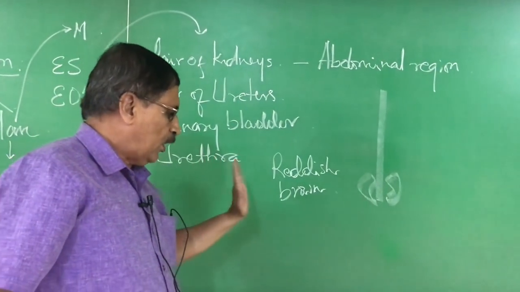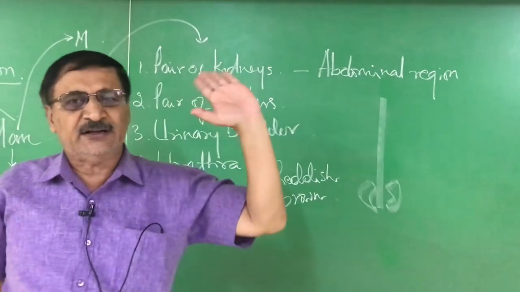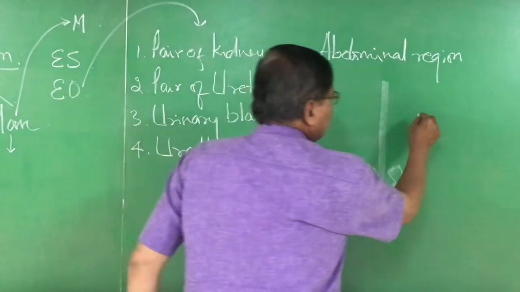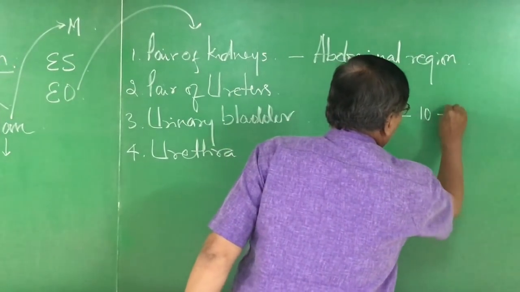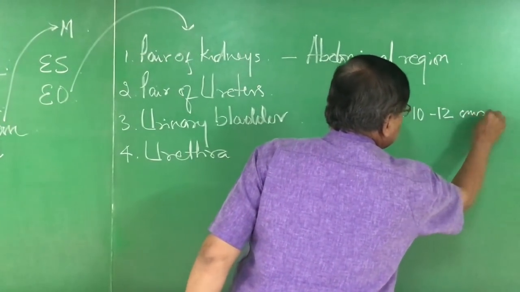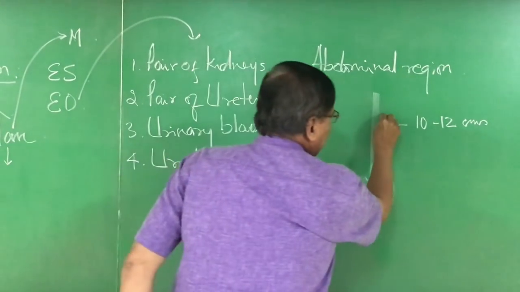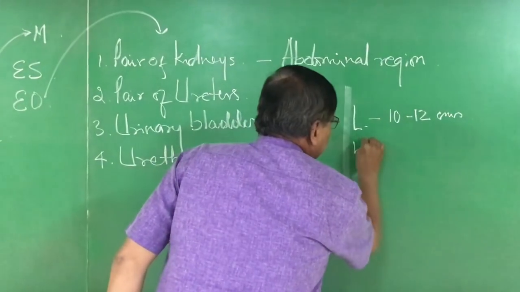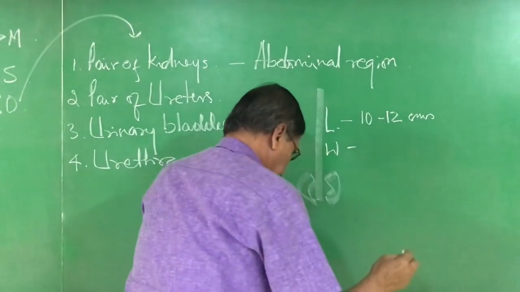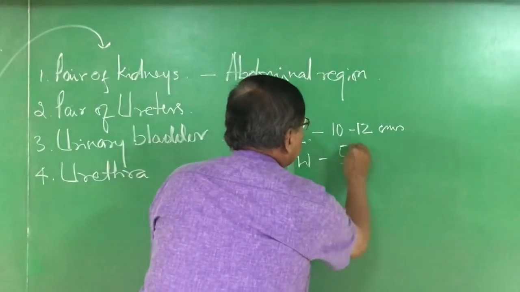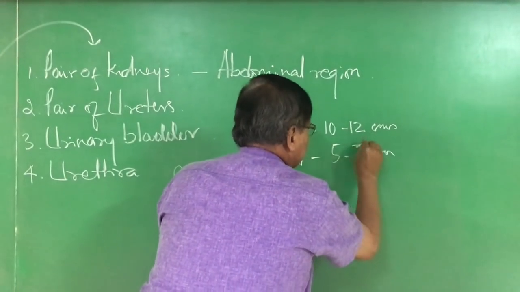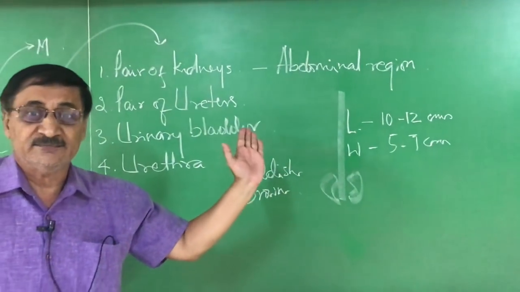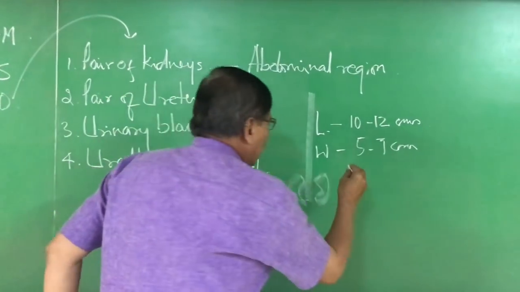Sir, what is the length of the kidney? The length of the kidney is about 10 to 12 centimeters. This is the length. Right? What is the width? It is about 5 to 7 centimeters. Sir, then what is the thickness?